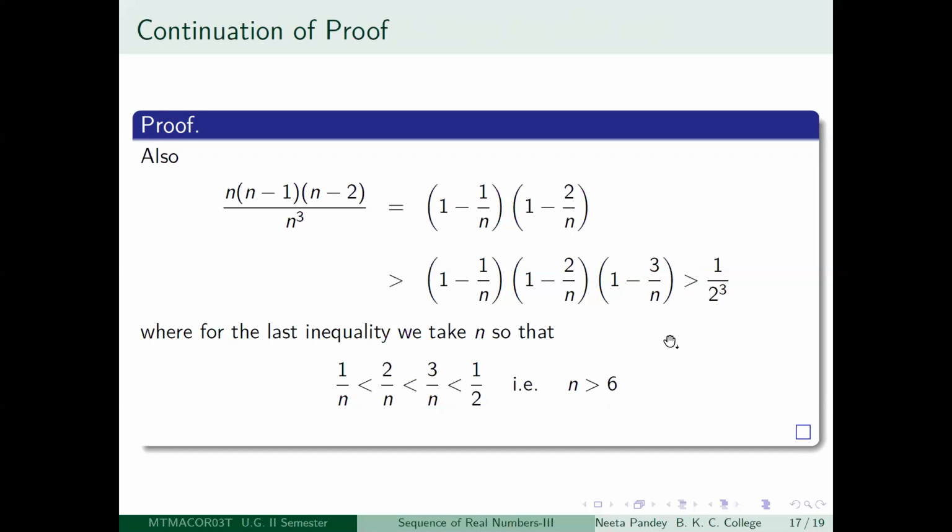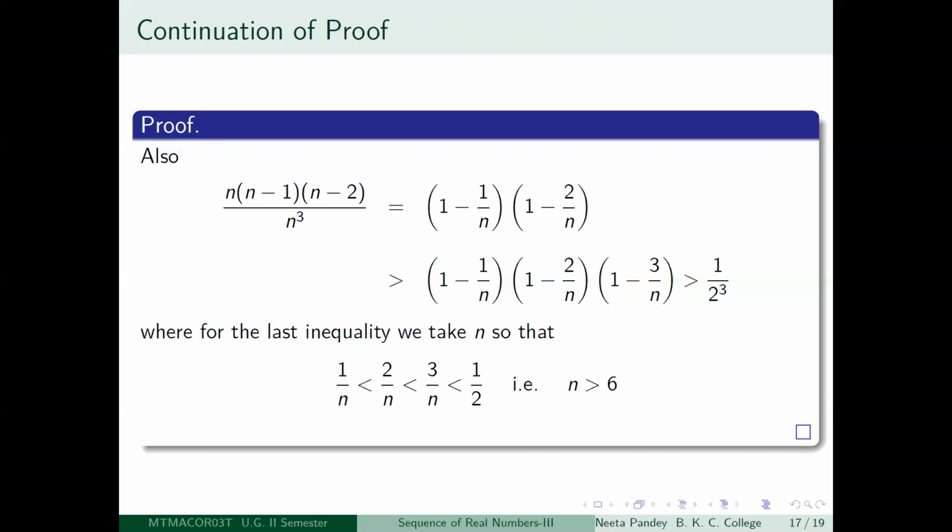So this multiplication will be greater than 1/2 cube, provided you can ensure that 1/n, 2/n and 3/n are all less than half. So there is a relation between them. What is the relation? That 1/n is less than 2/n is less than 3/n. So if I just focus on this one, that 3/n is less than half, the other two will automatically follow.